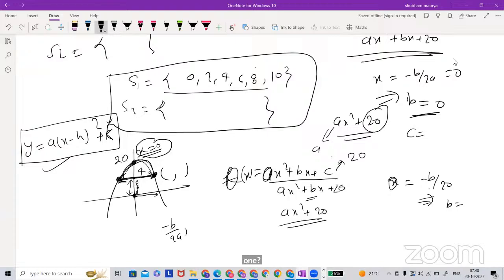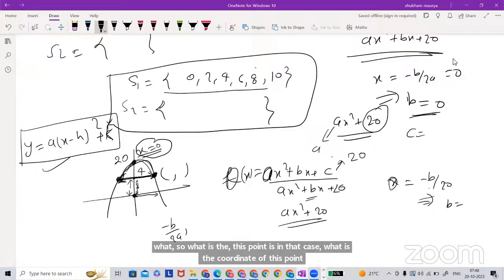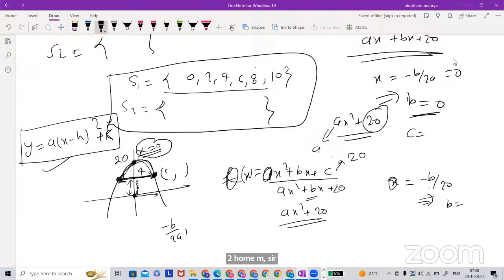Why would it be 4? Oh, sorry, sir, 2,8. It's written that the width of the arch at a height of 8 meters is 4 meters. Then the whole width will be 4 meters. So what is the coordinate of this point? 2,8, sir. Why will it be 2 here? Because sir, 4 is divided into 2 parts.